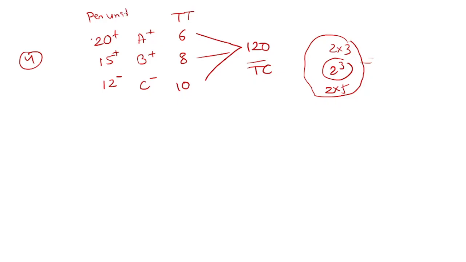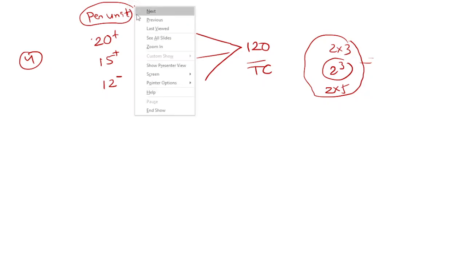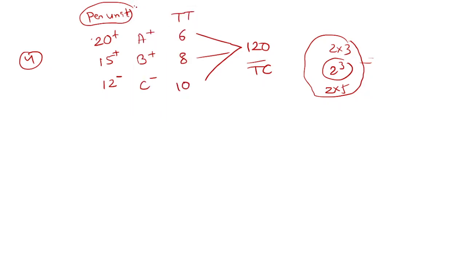I don't know what the unit is, it can be kg, gram, anything, so I'm writing per unit hour.